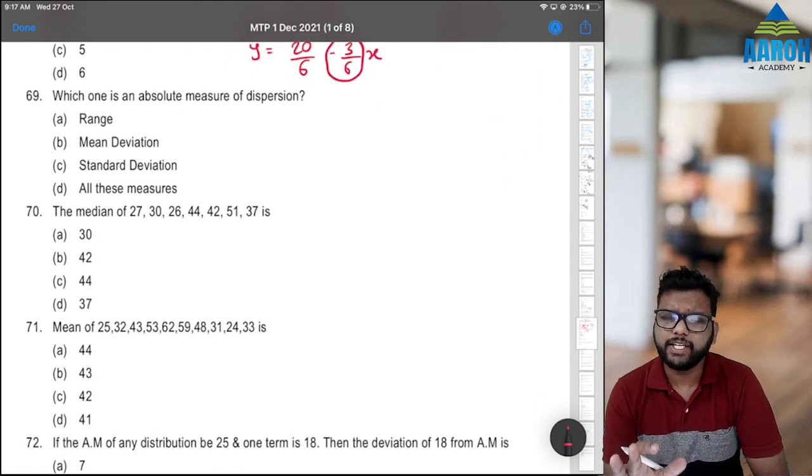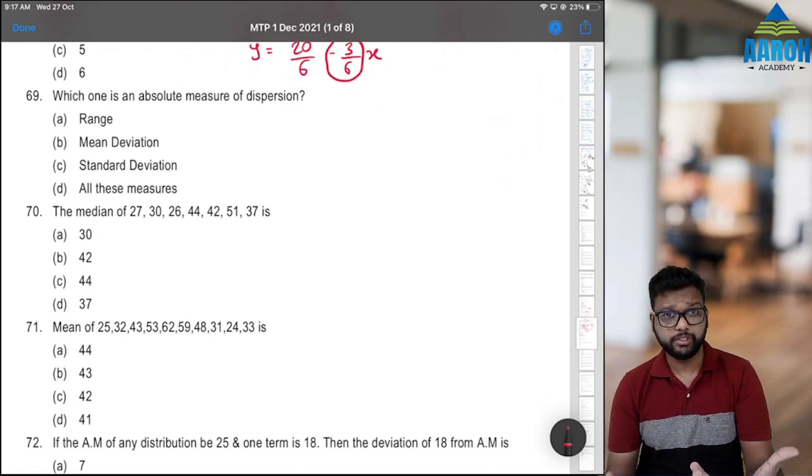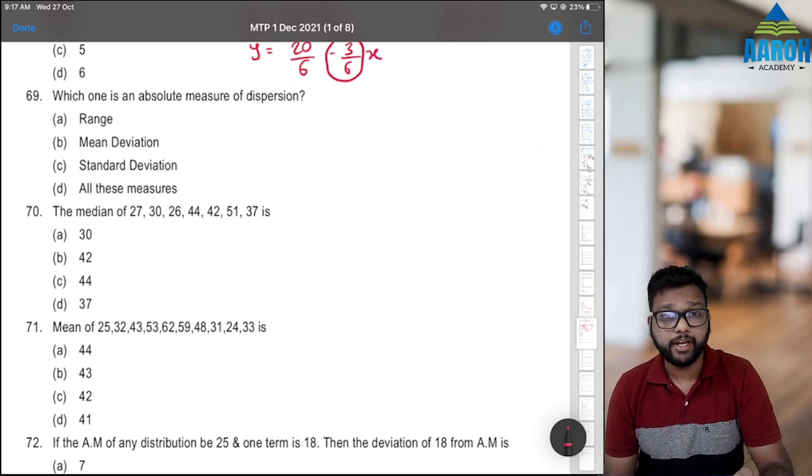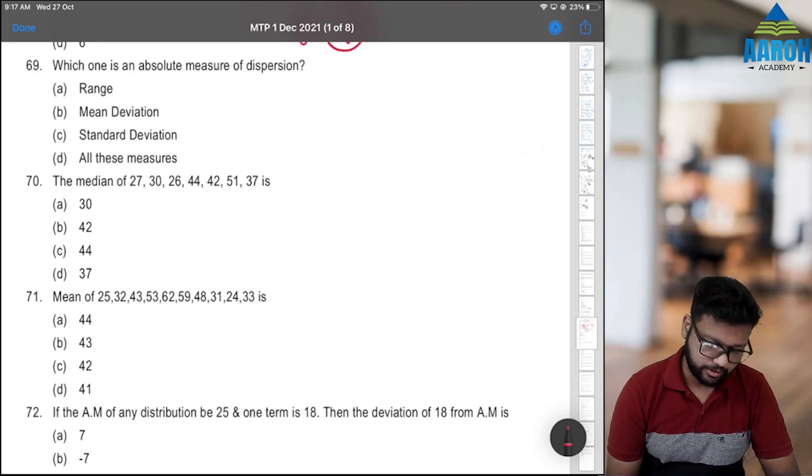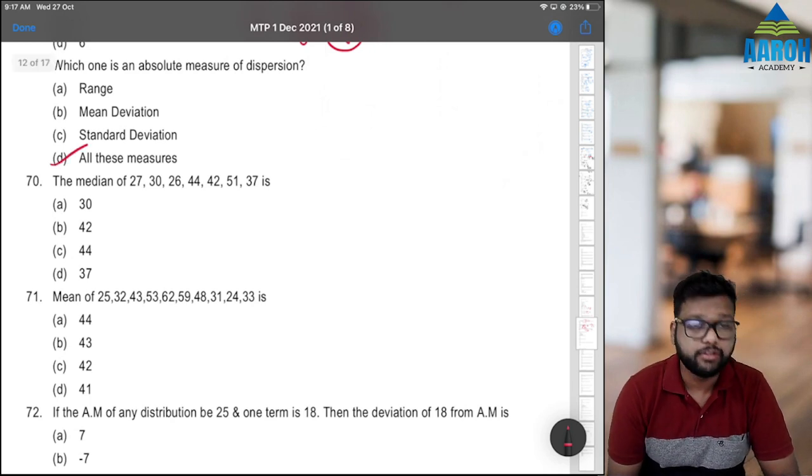Don't look at the answers generally. You should solve by yourself first if you are confident, and if you are correct, then that is the correct answer. Which one is an absolute measure of dispersion? So range, MD, SD, all, right?